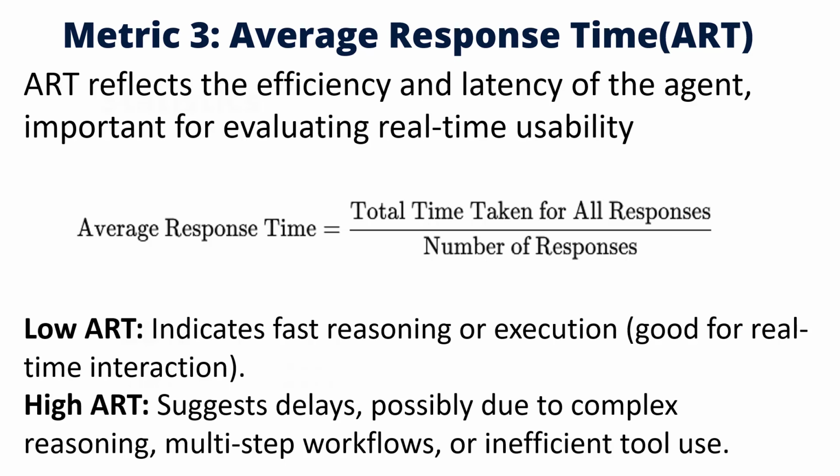Average response time reflects the efficiency and latency of the agent, important for evaluating real-time usability. This is especially useful in conversational decision making or autonomous task environments. Low ART indicates fast reasoning or execution. This is good for real-time interaction. High ART suggests delay, possibly due to complex reasoning, multi-step workflows, or inefficient tool use.